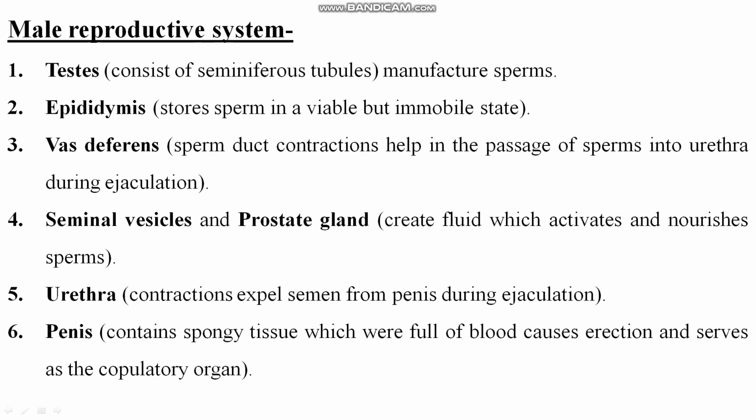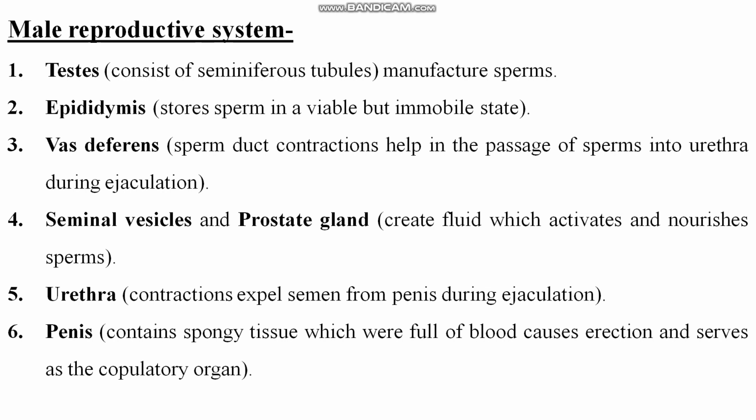Ejaculation is the process when the sperm go out from the body, and the sperms go out from the body through the urethra, obviously, right?